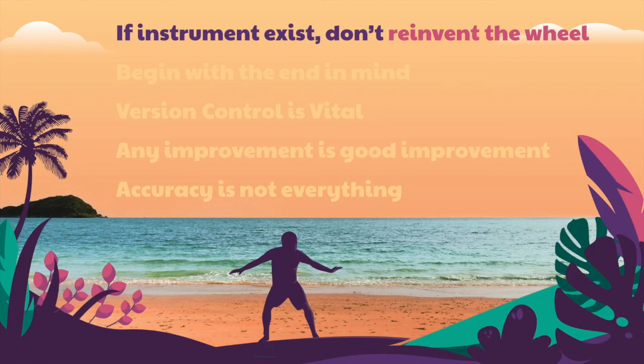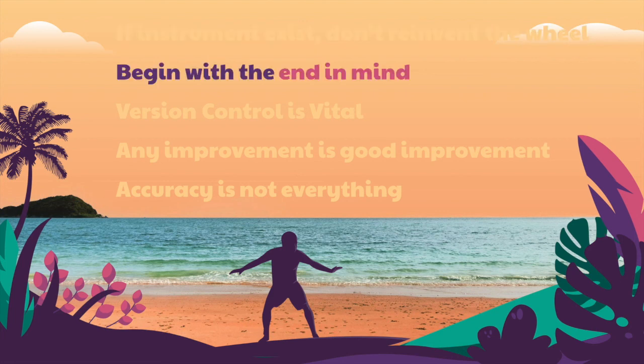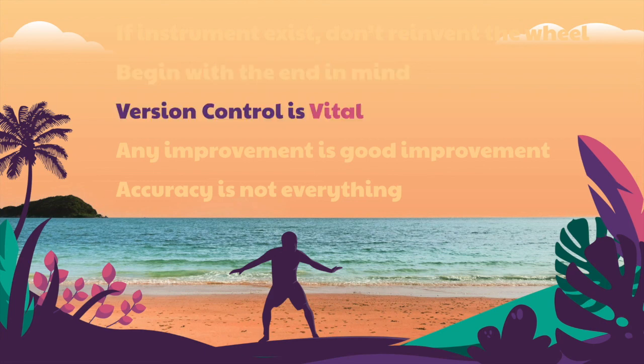Many engineers try to build wild new solutions for every new problem, but the majority of the time, iteration is how this industry moves forward. If the instrument exists, don't reinvent the wheel. We need a sense of direction and project objectives or goals before we dive into any problem, and not the other way around. Always begin with the end in mind. For machine learning projects with multiple people, some form of version control is essential for an efficient working environment, even if we are talking about static serial notebooks rather than normal software scripts here.